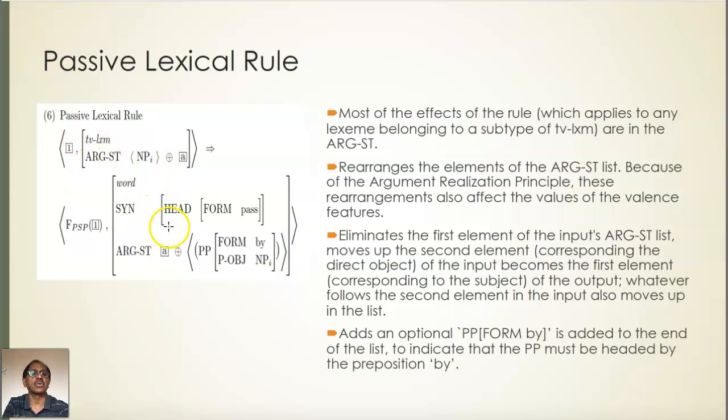Similarly, the passive lexical rule gets a passive participle of a verb from the transitive verb lexeme. And because there is no change in semantics, there is no change in the argument structure, the rule doesn't talk about any semantics, and also whatever roles are assigned in the active are inherited in the passive form too.